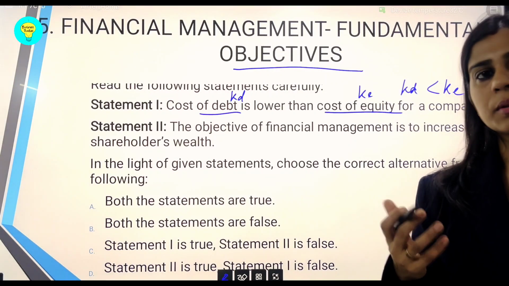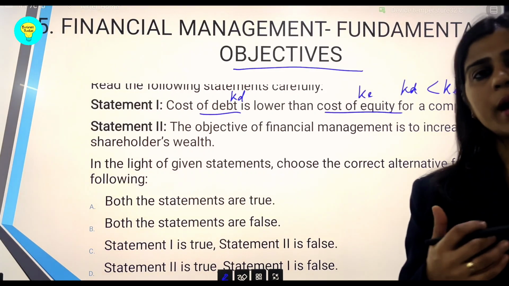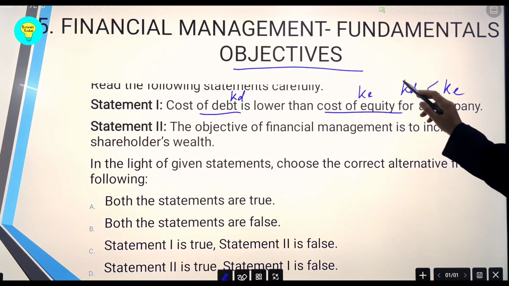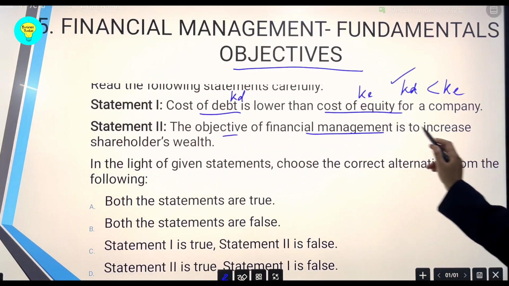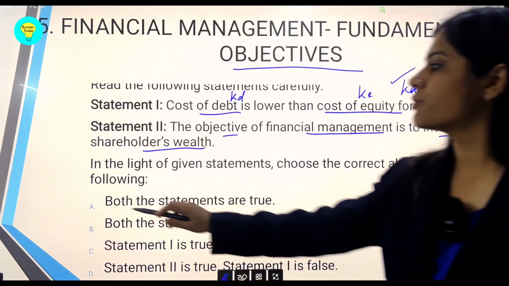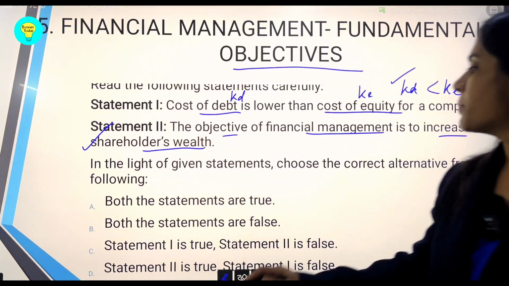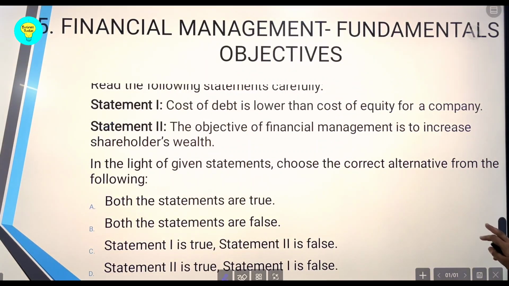They are the residual owners, so they have to be given whatever is left with the firm. So KD is necessarily lesser than KE. This is a correct statement. Similarly, the objective of financial management is to increase the shareholders' wealth. Yes, the ultimate objective of financial management is definitely to increase shareholders' wealth. So both the statements are true and option A is the correct answer.